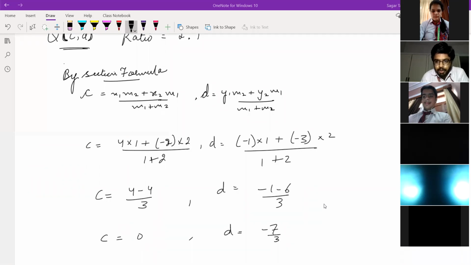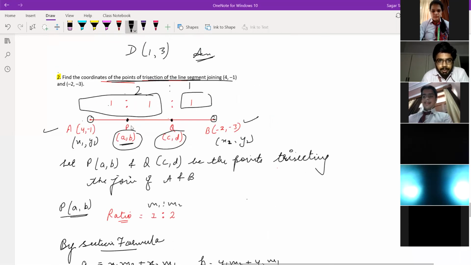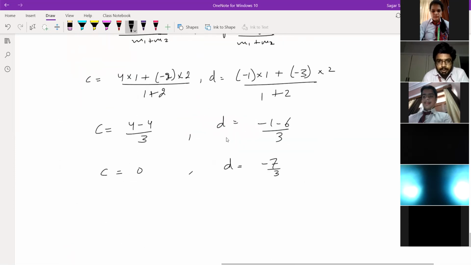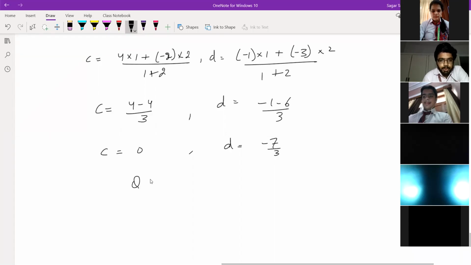You can take ratio 1:1, Abhishek, in the second case. If you want to solve for Q from this point and this point, you can solve by 1:1. You want to ask, can't we solve with the help of P and B? Because we have calculated P, we can use the midpoint formula. If you use this value and this value, then you can calculate Q by 1:1. So the coordinates of point Q are 0, minus 7 by 3.